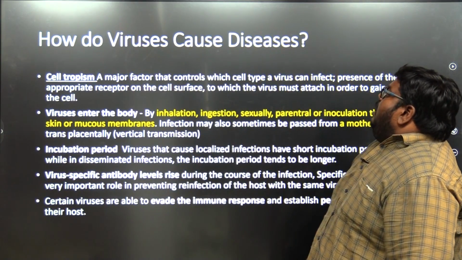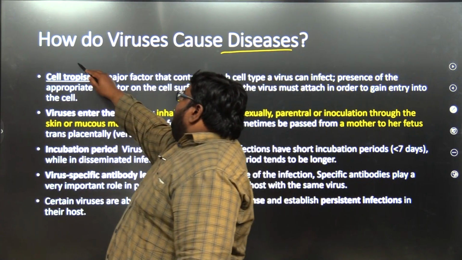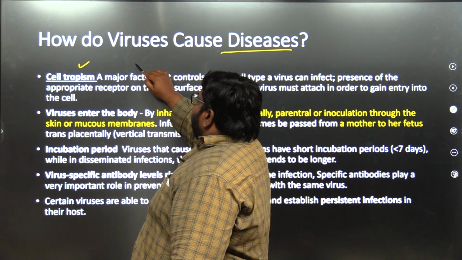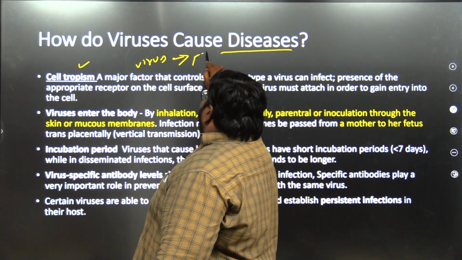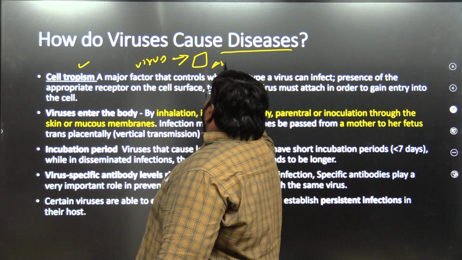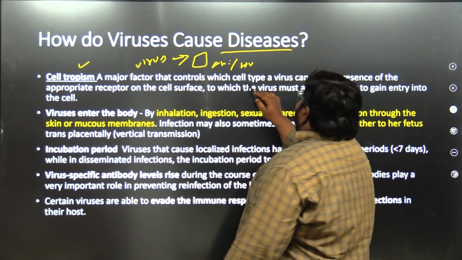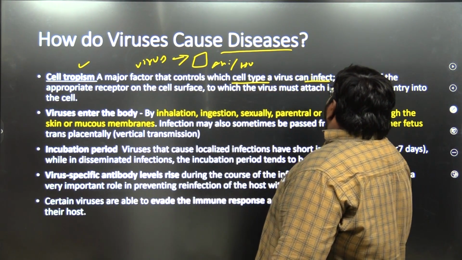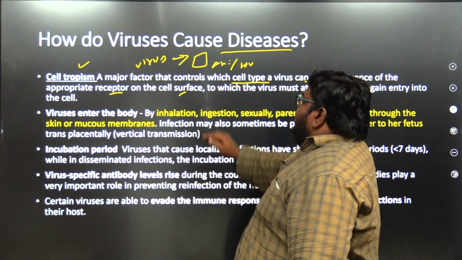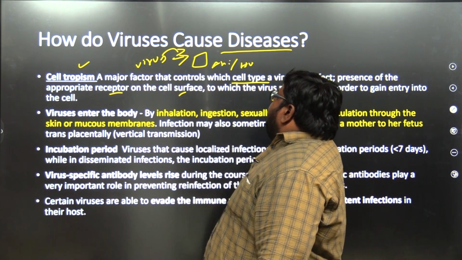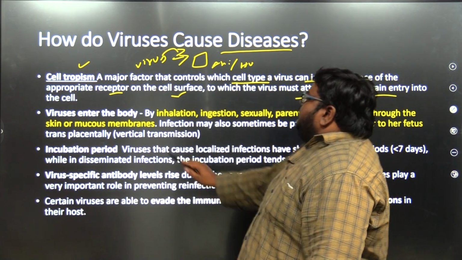Let's go to the next slide. How does the virus cause diseases? So as I told, cell tropism. If a virus wants to attack a body, it needs a host, isn't it? It needs an animal or human. So cell tropism, what does it mean? Which type of cell the virus can infect? Presence of the appropriate receptor on the cell surface. It needs a receptor to get in, and the virus must attempt to get into the cell.